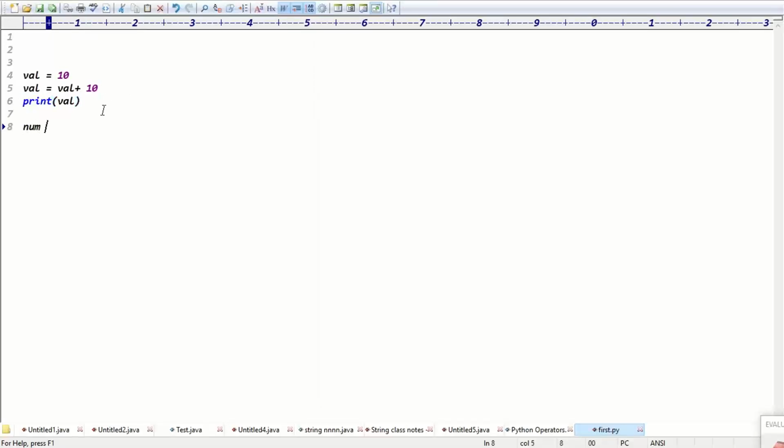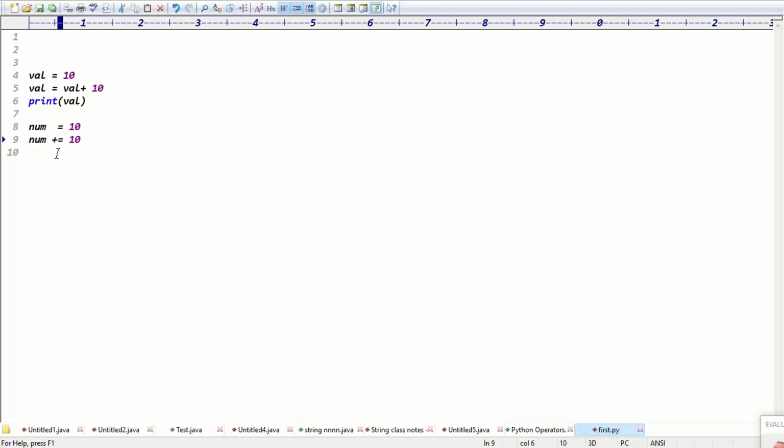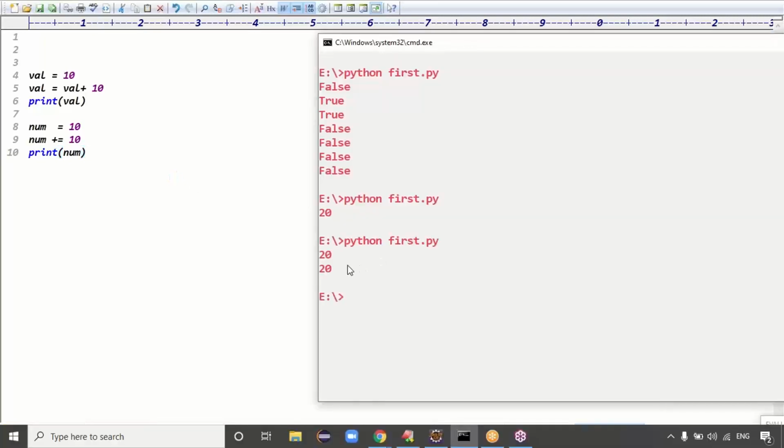If you take num = 10 here, then num += 10, you can write like this. Num += 10 is nothing but num = num + 10, right? Yes or no, guys? Num = num + 10 or not? Exactly. When you run this code, we got the output 20, right?